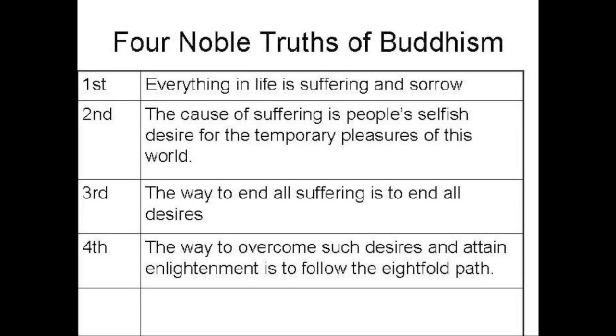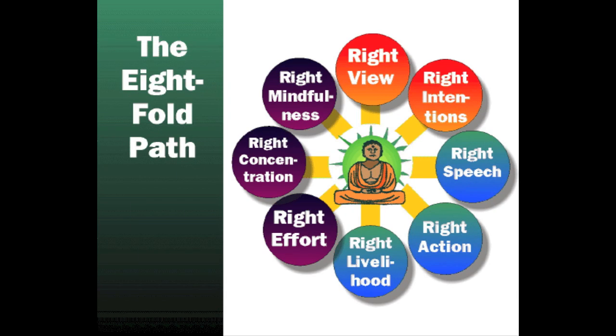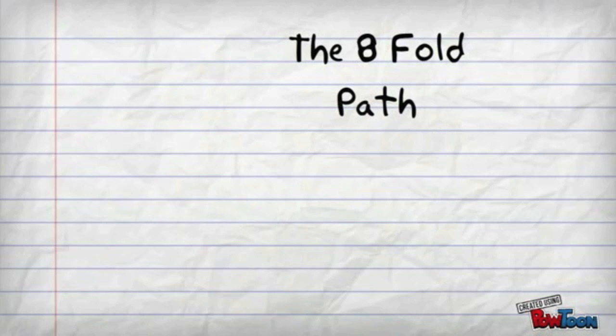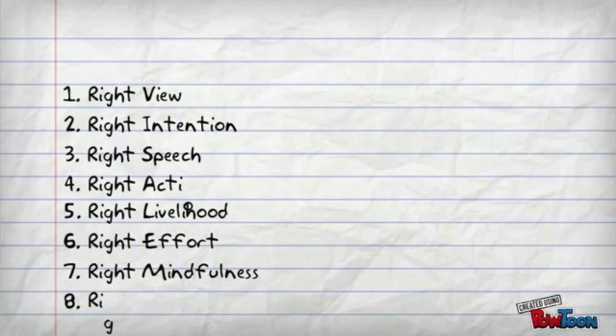Secondly, human desire causes this suffering. The third Four Noble Truth: by putting an end to desire, humans can end all suffering. And number 4, humans can end desire by following the Eightfold Path. The Eightfold Path is a set of instructions or moral code to live by. The goal of following the Eightfold Path would be to finally, after years of reincarnation, reach a state of nirvana.